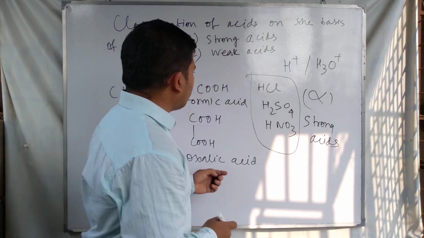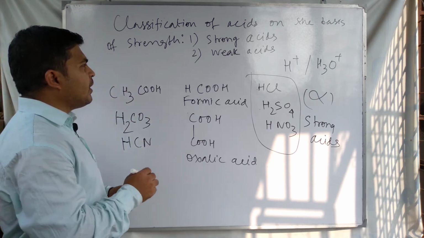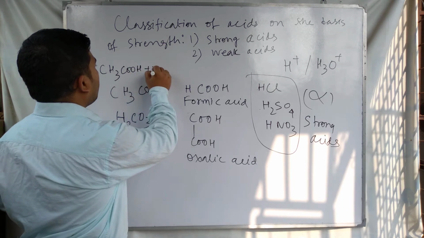In the case of weak acids, dissociation occurs to a very small extent. Suppose we take acetic acid and water.